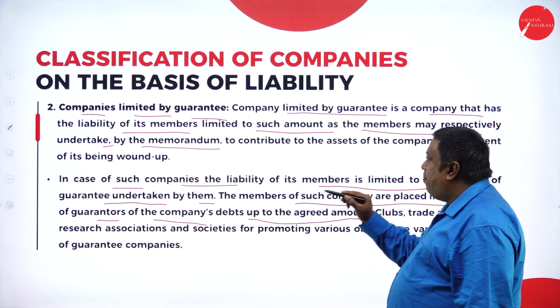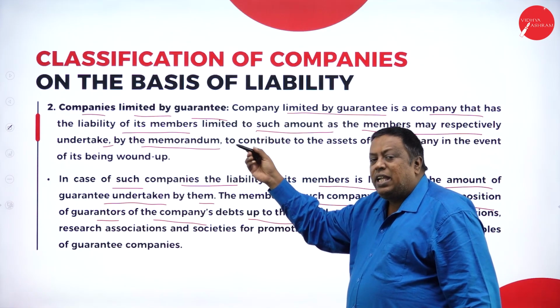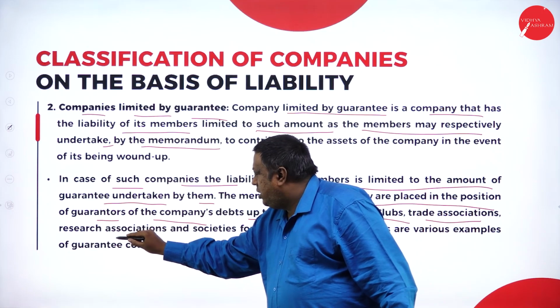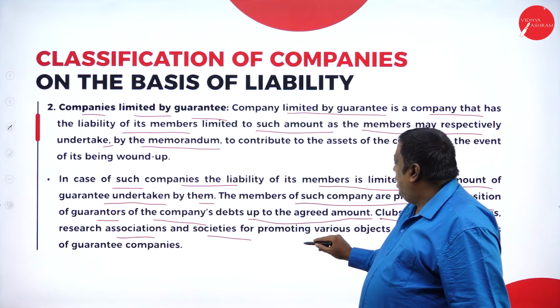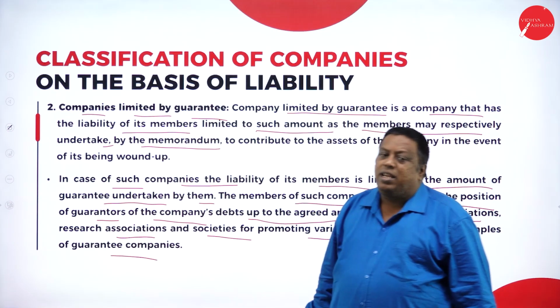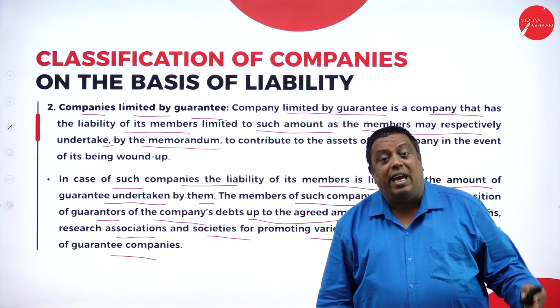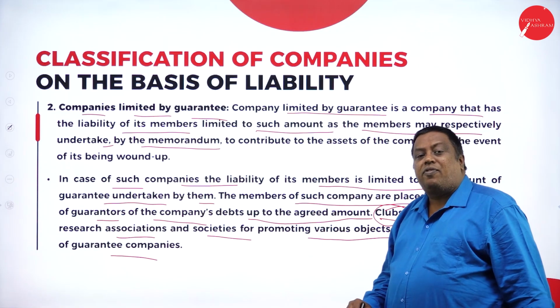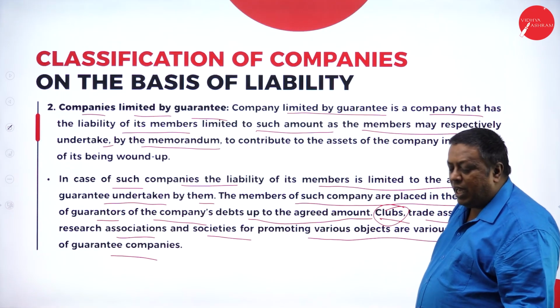For example, companies limited by guarantee may be clubs, trade associations, research associations, societies for promoting various objects of the guaranteed company. Here, for example, a guarantee company can be a sports club or any type of club, whatever we have in the market.